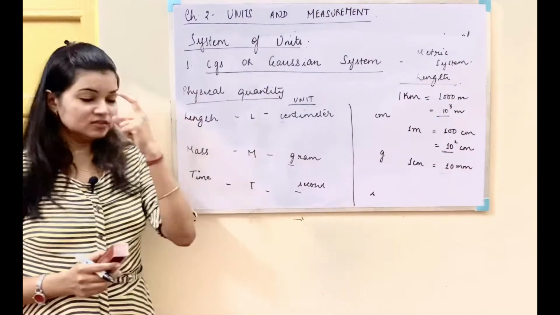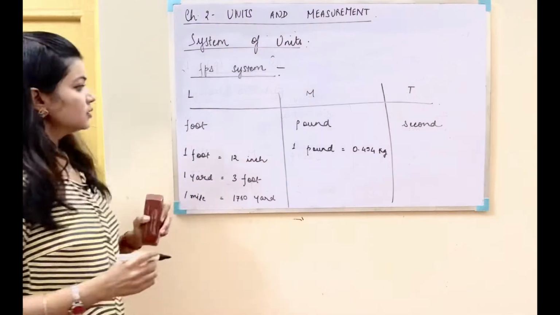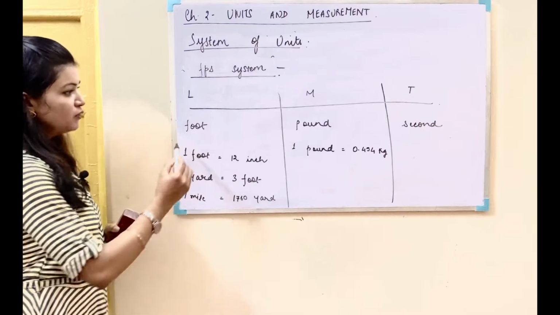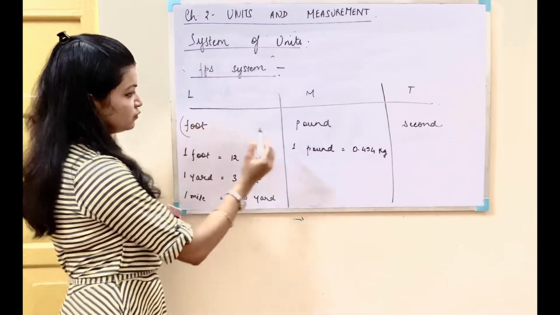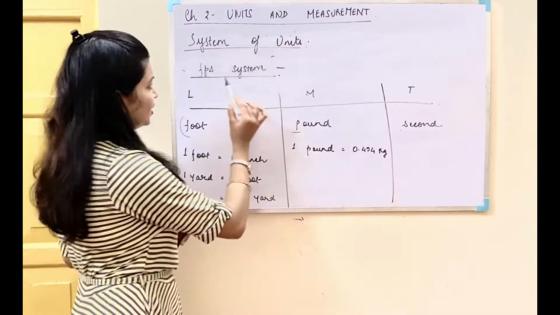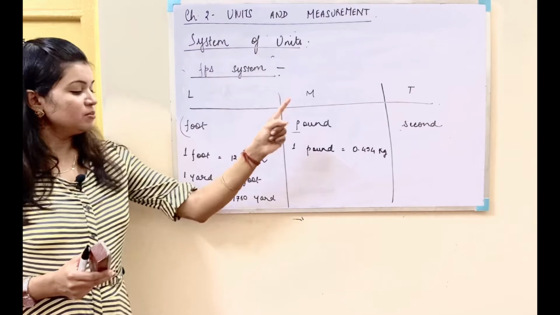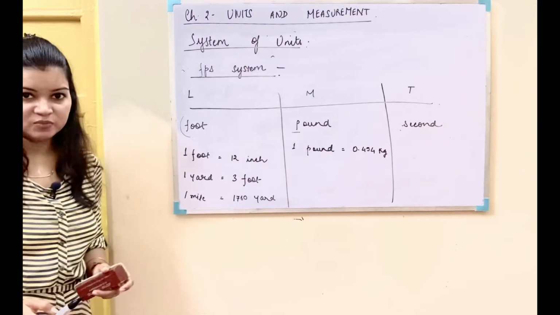This is our CGS system of the units. Let us now understand the FPS system of units. This is the FPS system of the units, which has been named after the foot, pound and second. We use the first letters F, P and S, and we have the FPS system of the units. For the physical quantities of length, mass and time, we'll have foot, pound and second as the units respectively.